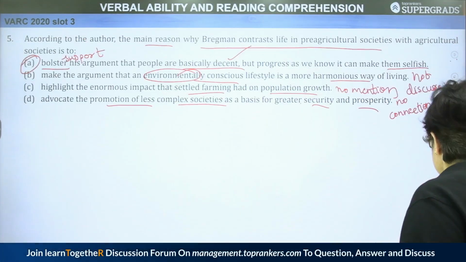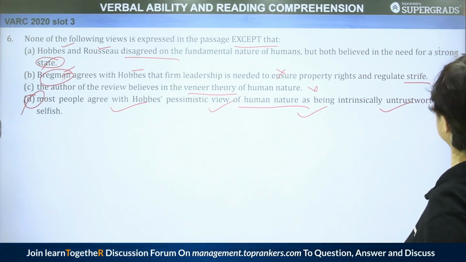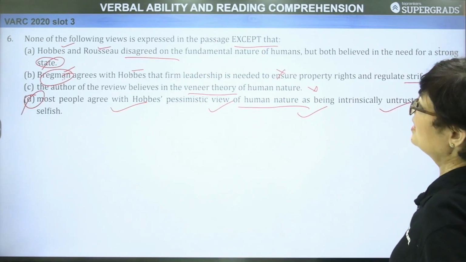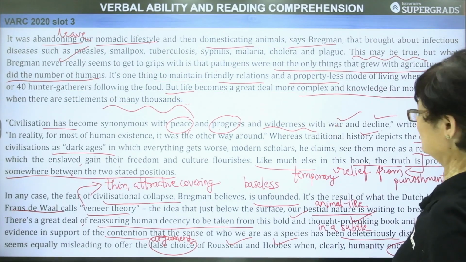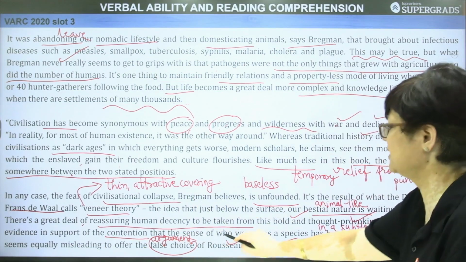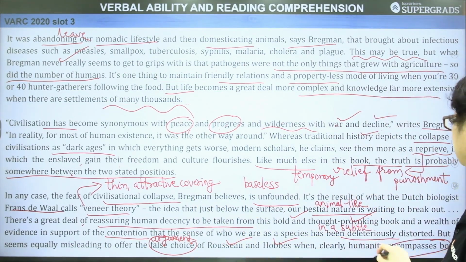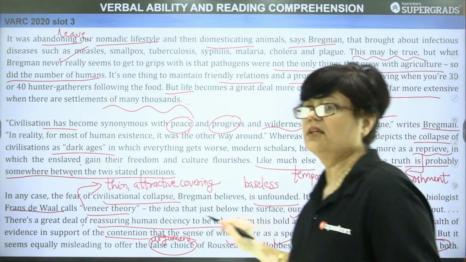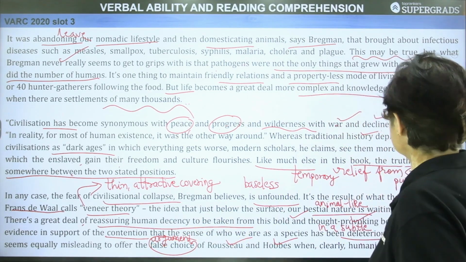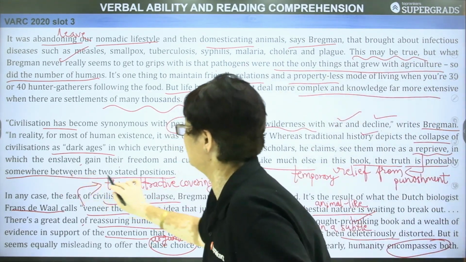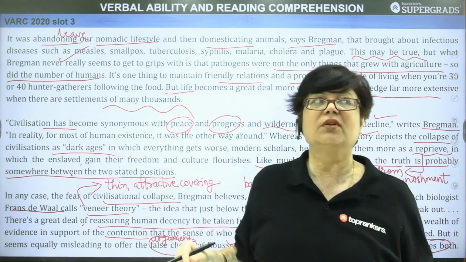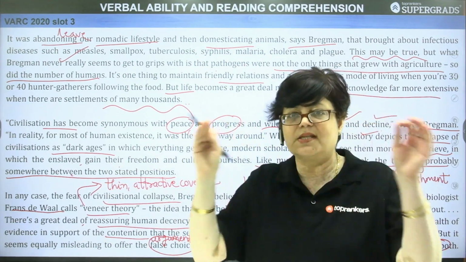But it seems equally misleading to offer the false choice of Rousseau and Hobbes when clearly humanity encompasses both. First is this line, and the second proof is here. Like much else in this book, the truth is probably somewhere between the two stated positions. So we cannot take one pole, we cannot take one choice. It has to be somewhere between.